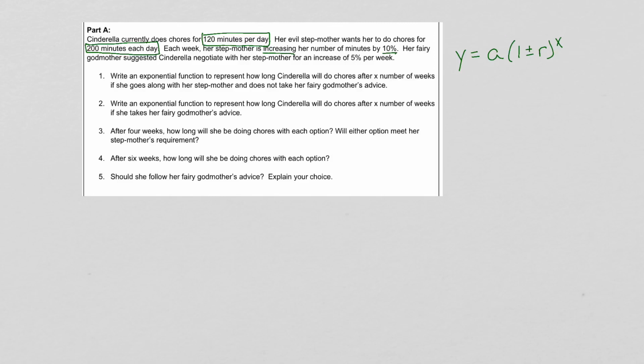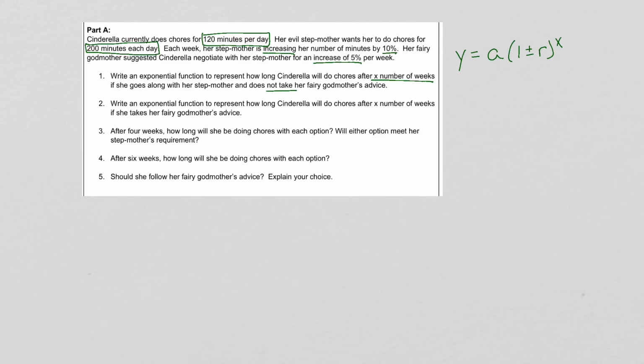Her fairy godmother suggested that Cinderella negotiate, that just means talk over what the plan is, with her stepmother for an increase of only 5% per week. So the first part asks us to write an exponential function to represent how long Cinderella will do chores after X number of weeks if she goes along with her stepmother and does not take her fairy godmother's advice. So in other words, if she has the 10% increase.